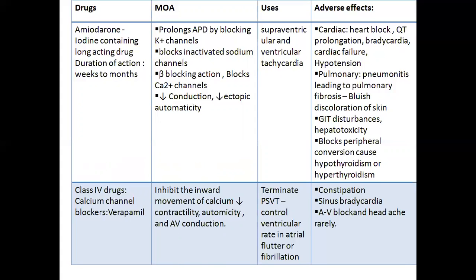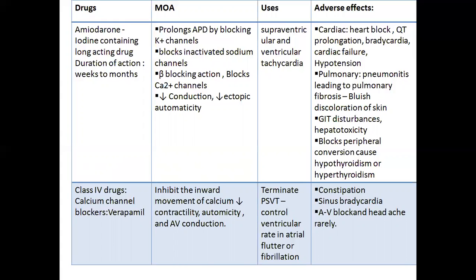Amiodarone blocks potassium channels, which increases the duration of the action potential, also prolongs the refractory period and suppresses abnormal automaticity. It blocks sodium channels in the inactive state, which decreases conduction mainly in the partially depolarized tissue. It also blocks sodium and potassium channels, prolonging the refractory period in cardiac tissue. It also has weak beta-adrenergic blocking and calcium channel blocking action. It decreases heart rate and AV conduction.